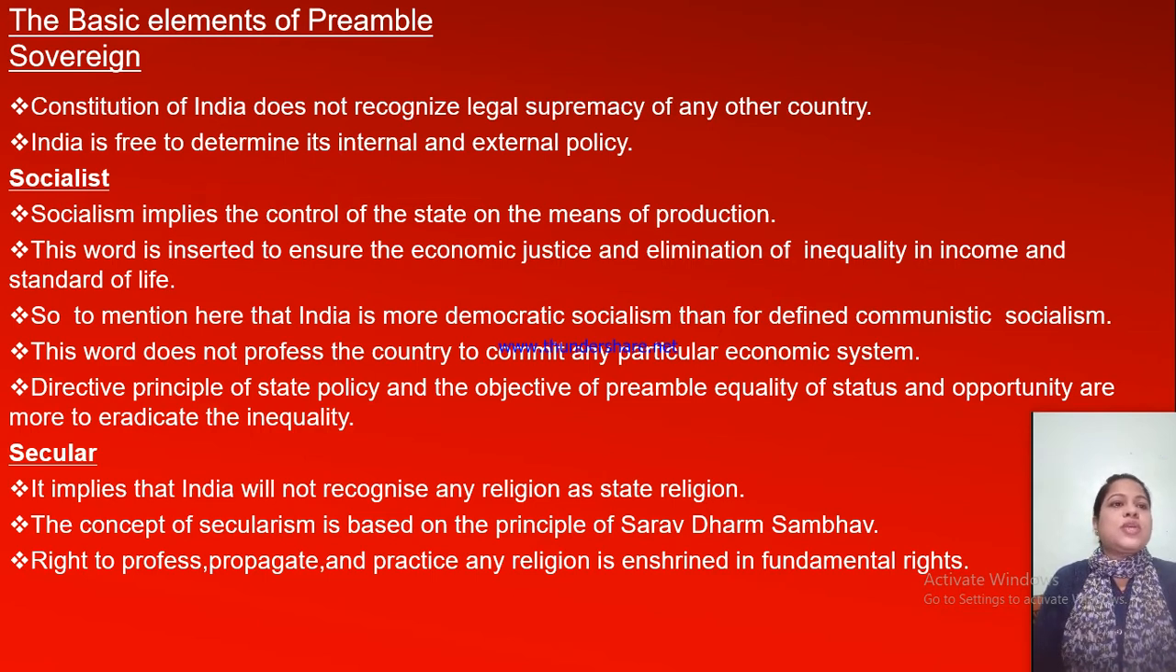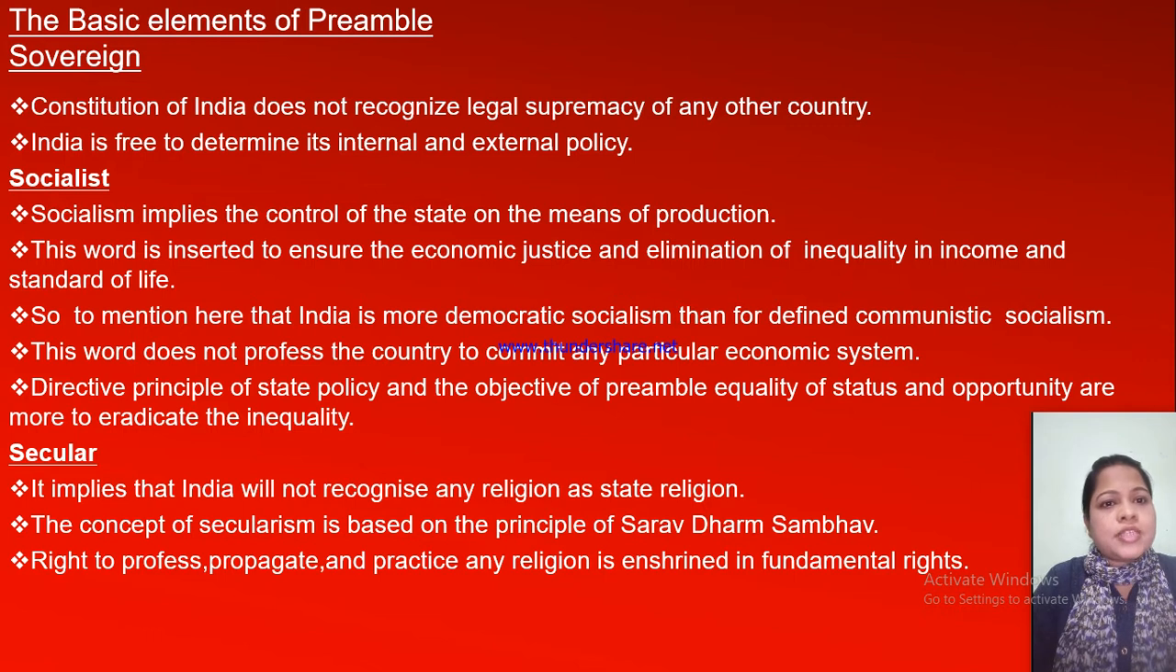Now the next word is socialist. Socialism implies state control of the means of production. How the country will carry out production and how the state will control the means of production. This word was inserted to ensure economic justice and the elimination of inequality in income and standard of life. We should remove inequality, so that everybody can earn equally. So it is mentioned here that India is a democratic constitution.